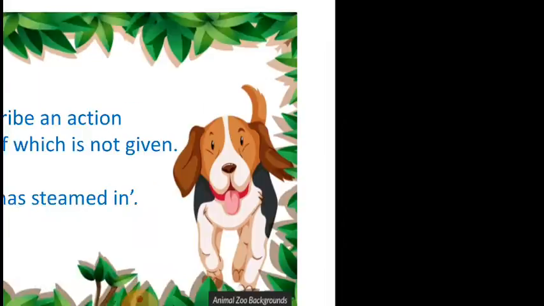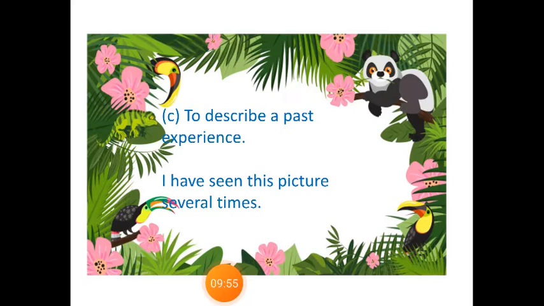To describe a past experience. Now, whenever we want to describe a past experience, then we use present perfect tense. I have seen this picture several times. If you have seen a movie already, and if you are sitting with a friend, and if he is watching, then you will just tell, I have seen this movie several times. Or if you have read a book before your friend reads, then you will say that I have read this book several times.